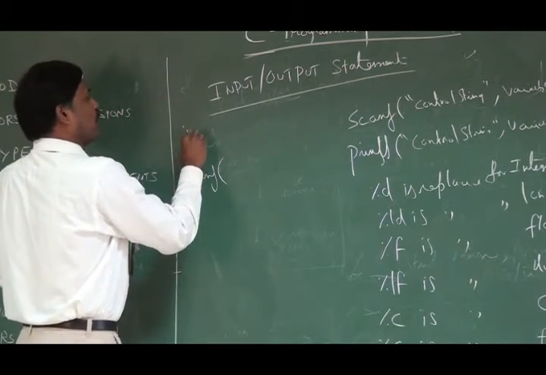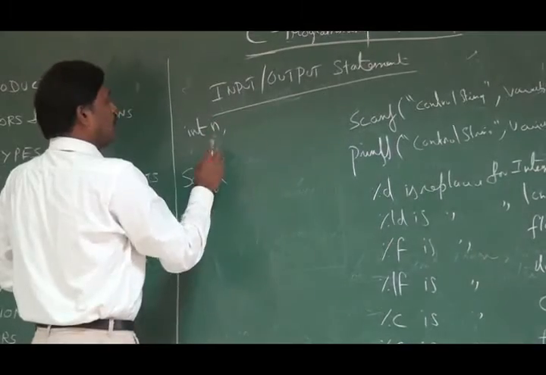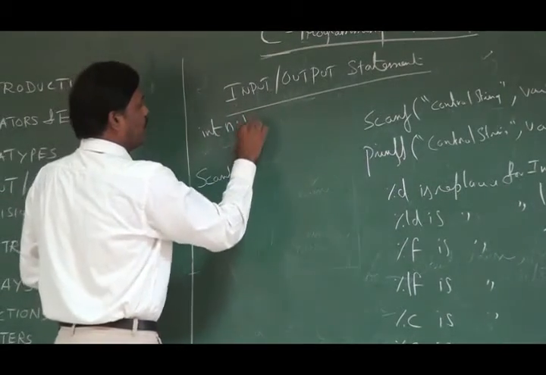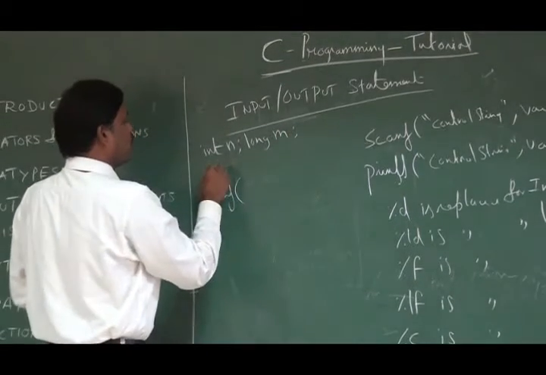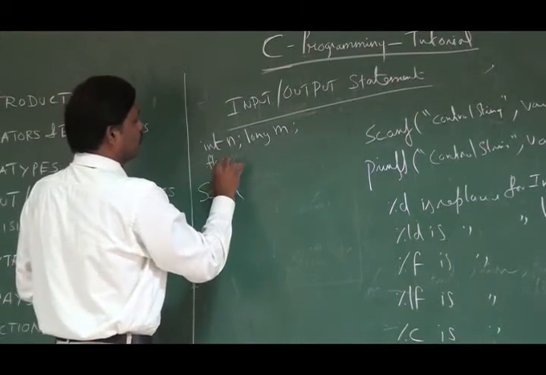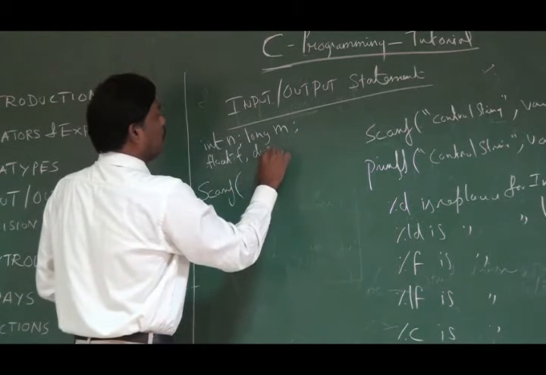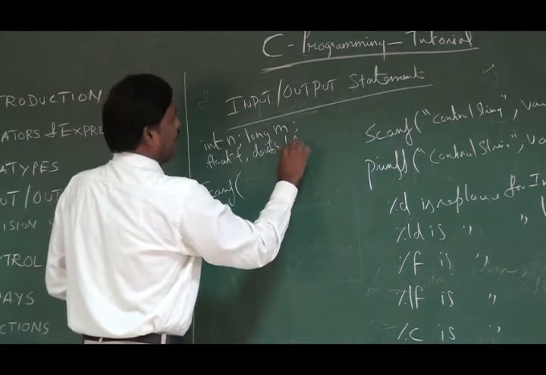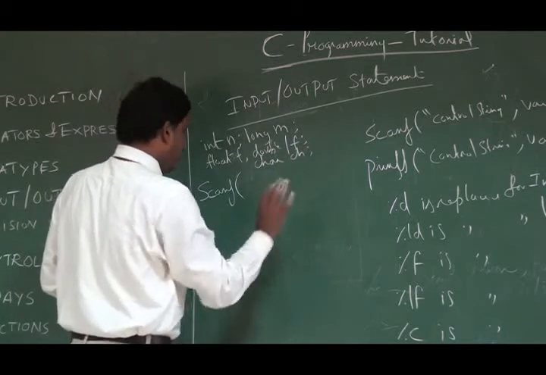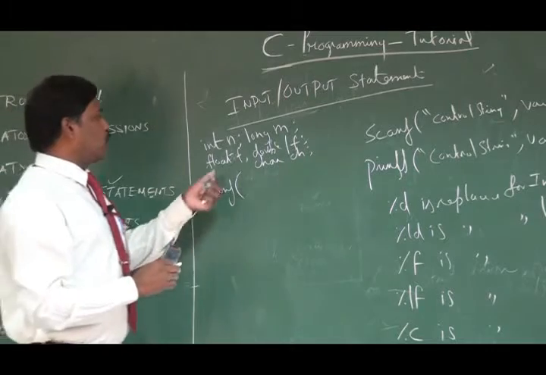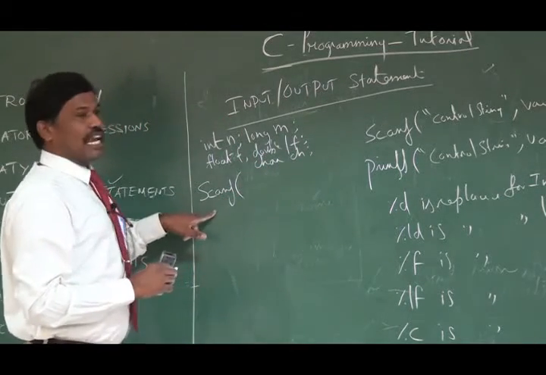For example, in my program I have one integer variable n, one variable of type long, m, one variable of type float, f, one variable of type double, lf, and one variable of type character, ch. Now I would like to get these variables as inputs through my scanf statement.